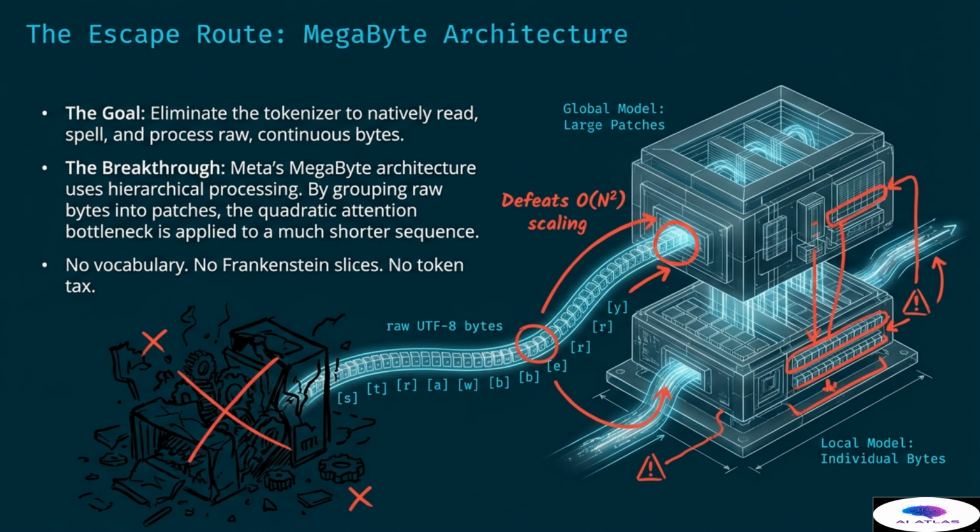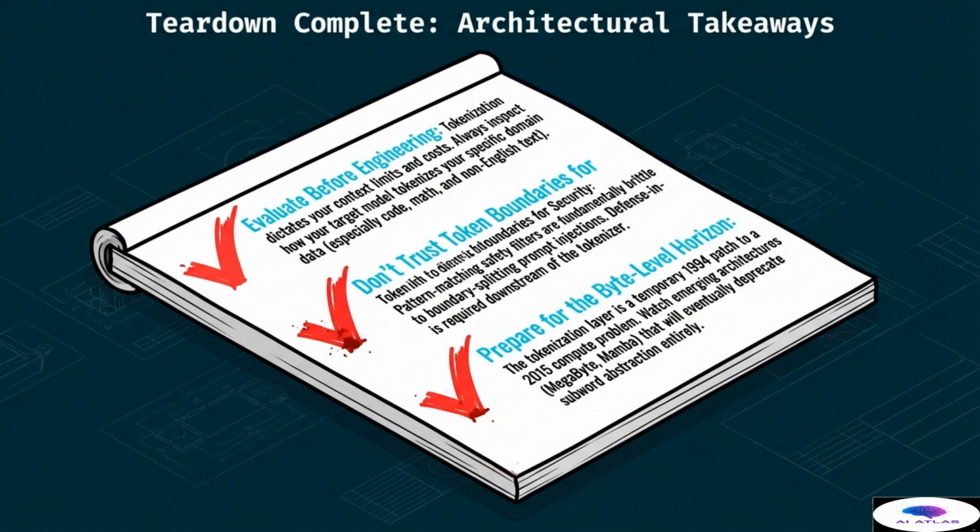The diagram shows the old tokenizer being smashed and crossed out. Instead, a stream of raw UTF-8 bytes flows into a local model that handles individual bytes and a global model that handles large patches. This allows the model to understand the fine-grained details of every character while still maintaining the ability to see the big picture. This shift away from subword tokens could solve many of the reliability and bias issues we have discussed, making models more robust across all languages and technical domains. By dealing with the raw data directly, we can avoid the errors introduced by the middleman of tokenization and create more accurate machines. Our teardown is now complete.